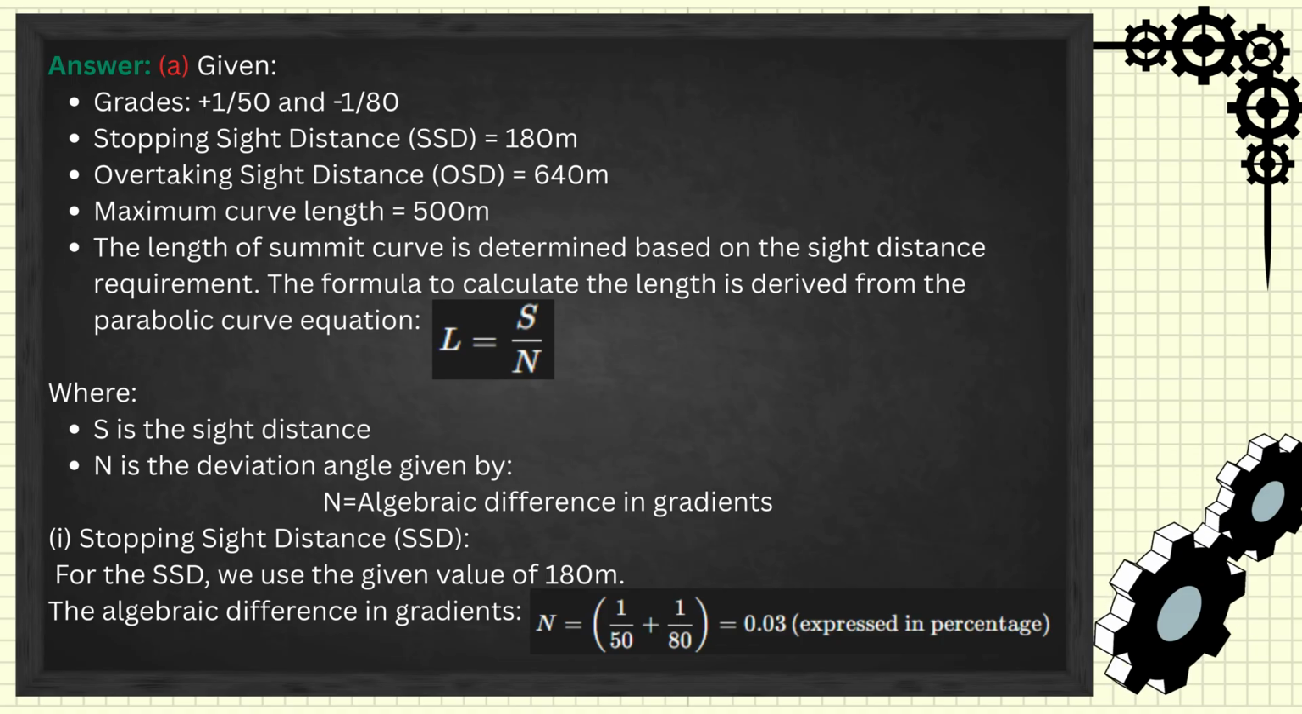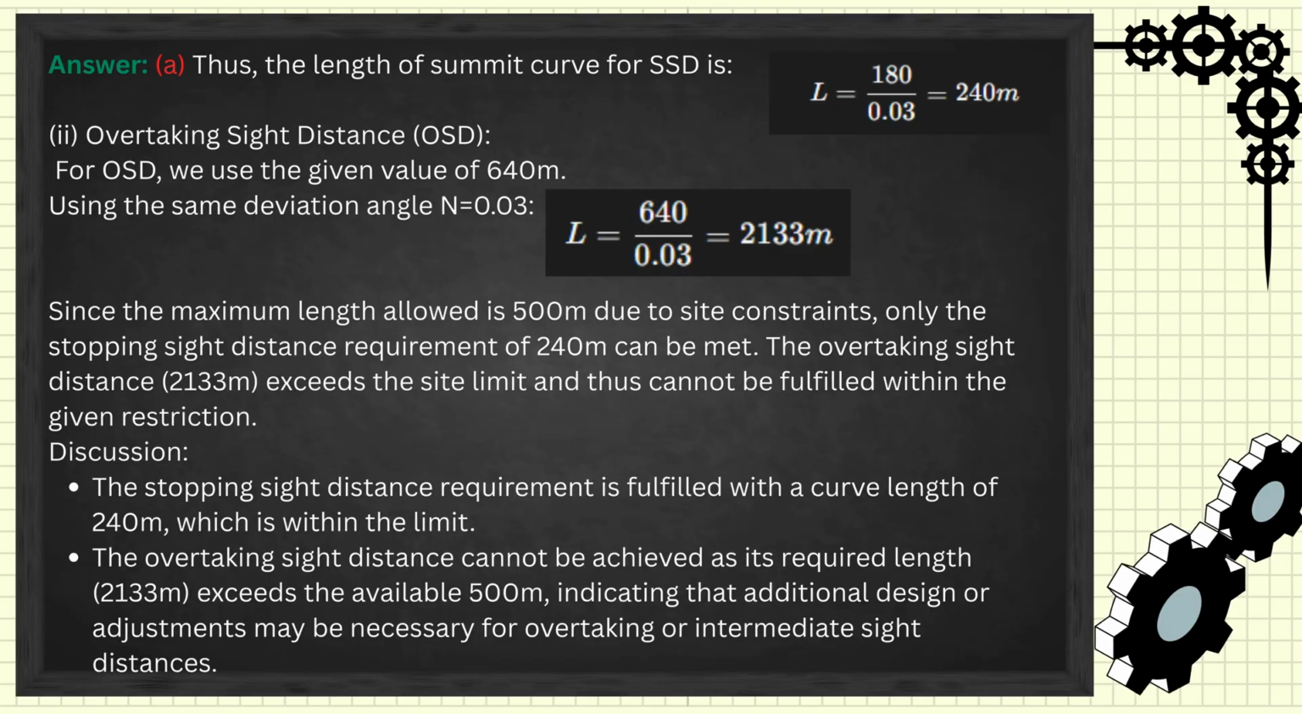L is equal to S divided by N, where S is the sight distance, N is the deviation angle given by an equal to algebraic difference in gradients. 1. Stopping sight distance SSD. For the SSD, we use the given value of 180 meters. The algebraic difference in gradients, N, is equal to the sum of 1 divided by 50 plus 1 divided by 80, which equals 0.03, expressed as a percentage. Thus, the length of summit curve for SSD is